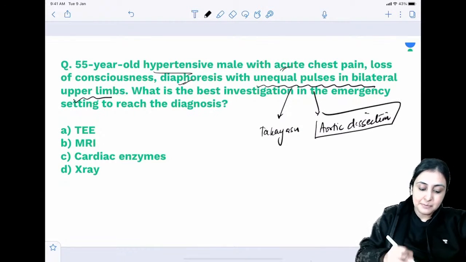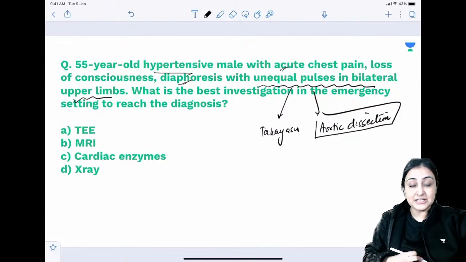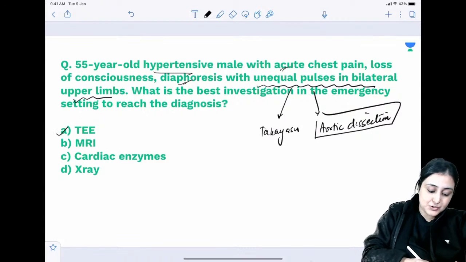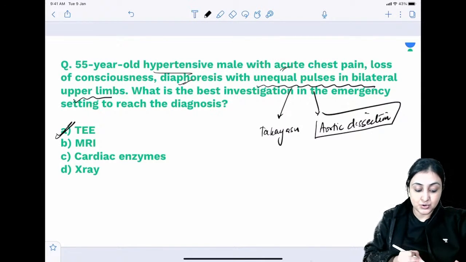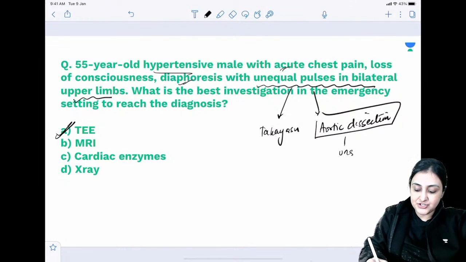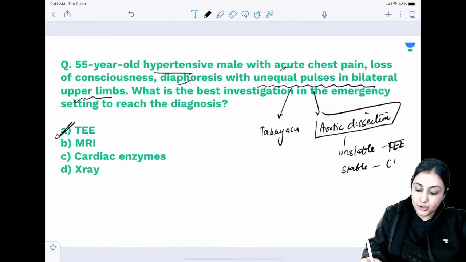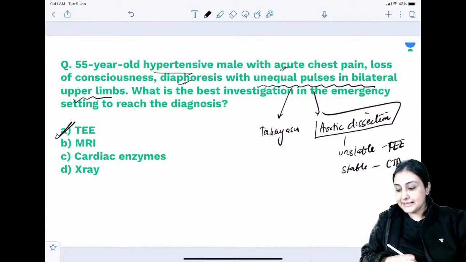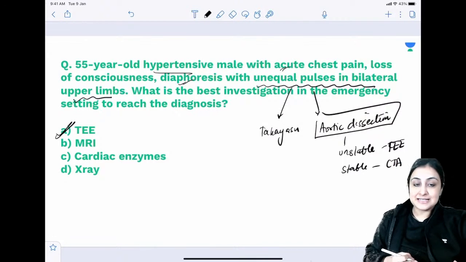So here, hypertension, emergency, we're thinking of aortic dissection, and that is why the best investigation to reach the diagnosis in emergency setting, TEE. So unstable patient, TEE. If CT angio was an option here, that would be a better answer, but that is not in the options, right? So TEE, CT angio if there is a stable patient.